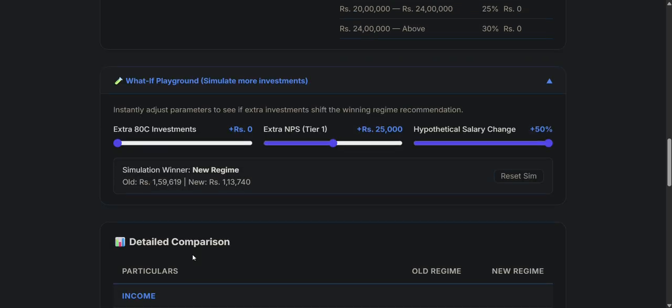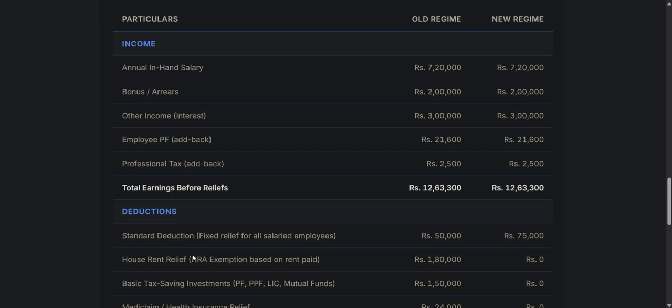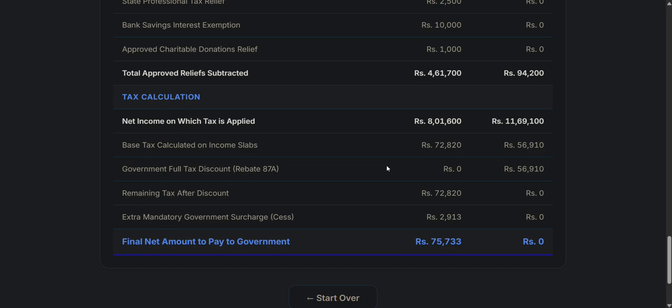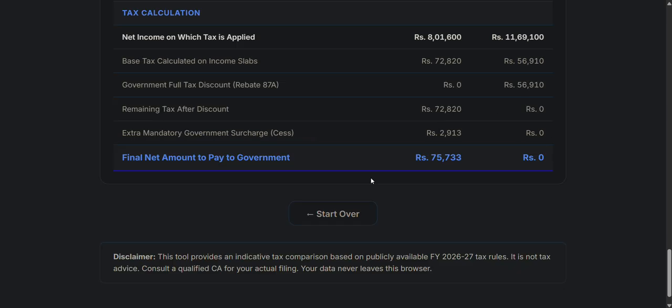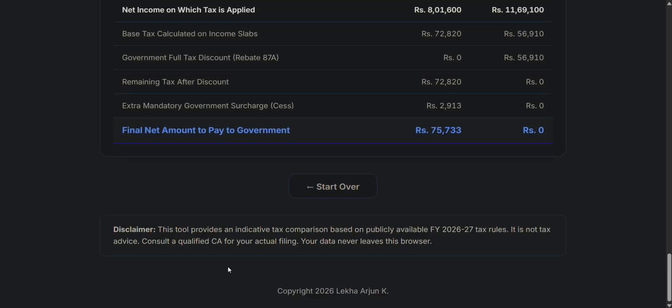So even in this case, the new regime is the clear winner. And you have a complete breakdown of the deductions as well as the calculations that go into this particular individual's taxable outflow computation.